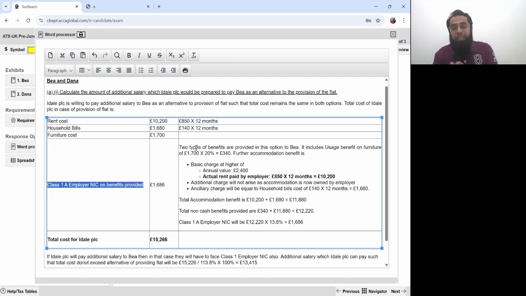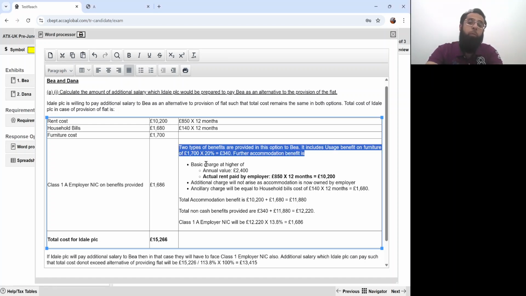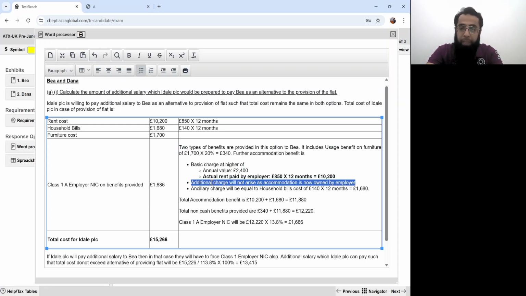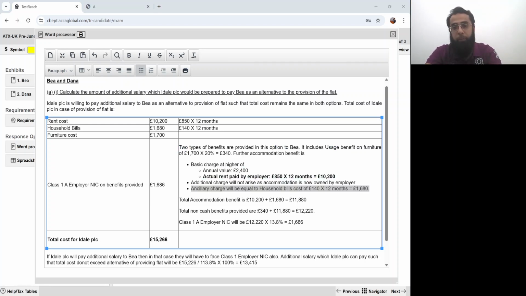The NIC is not paid on your actual outflows. It is paid according to the valuation of the benefits. So on furniture, there was usage benefit, 1,700 pounds into 20%, and the accommodation benefit is the basic charge, additional charge, and ancillary charge. We got the total accommodation benefit. Total non-cash benefits were 340 plus 11,880, which is 12,220. Class 1A employer NIC at 13.8% gave us 1686.